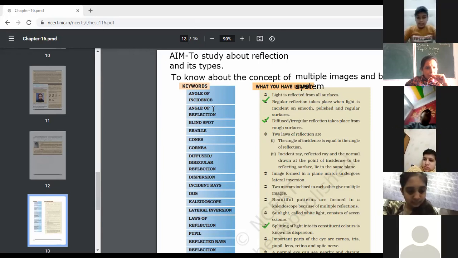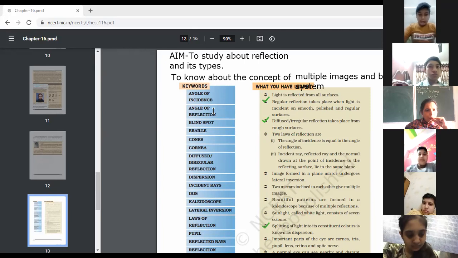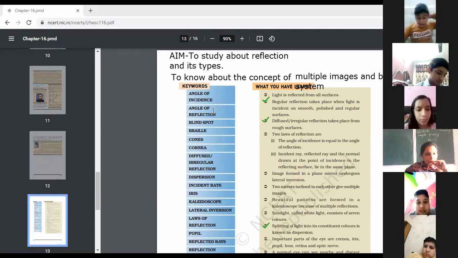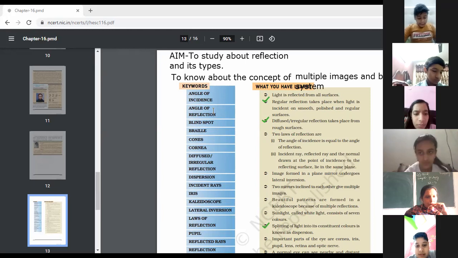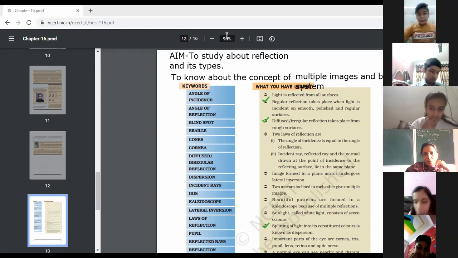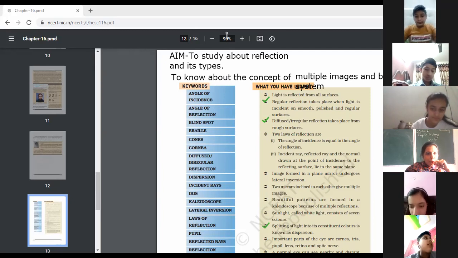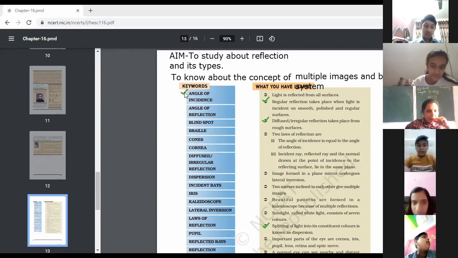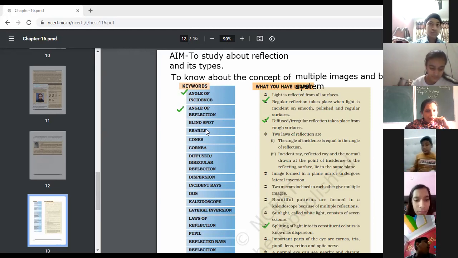Next, kindly raise your hands, children, those who know the answer. Second one, yes, Aryan Agarwal. Angle of reflection. The angle between the normal and the reflected ray is known as the angle of reflection. Okay, the angle between the normal and the reflected ray, that is known as the angle of reflection. Good.